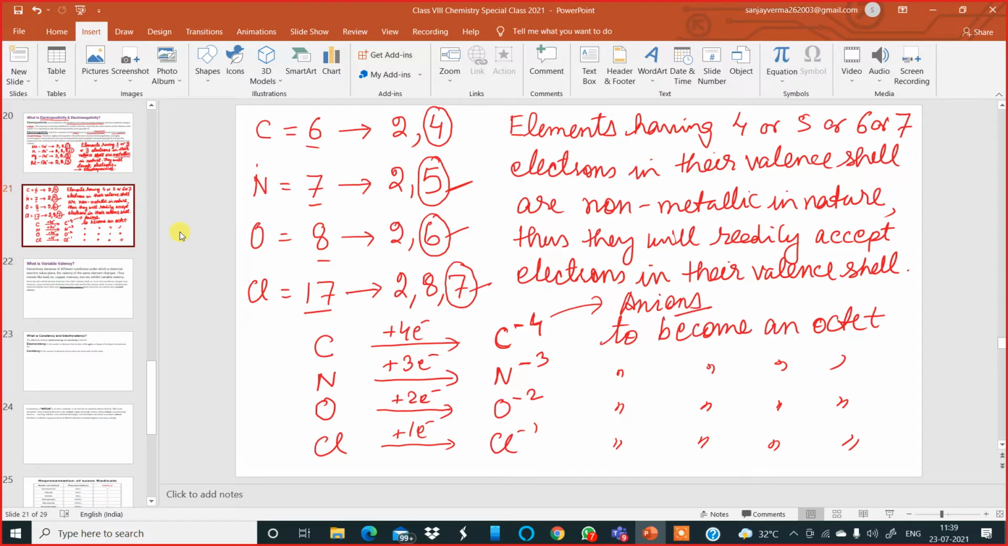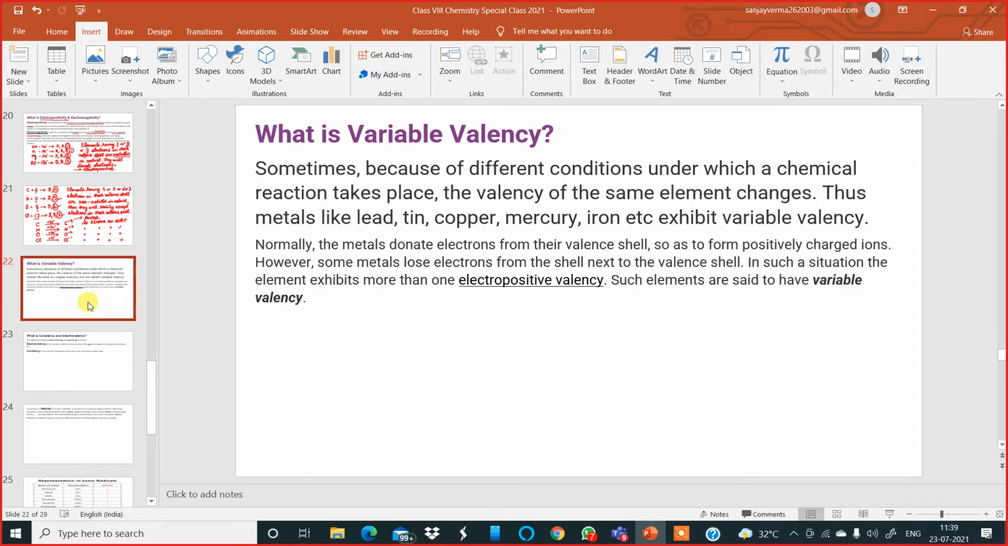Okay. Let us move to the next slide now. On your screen, you can see over there is a question. What is variable valency? It's a very wonderful thing. You'll understand today. What is variable? Variable means more than one.